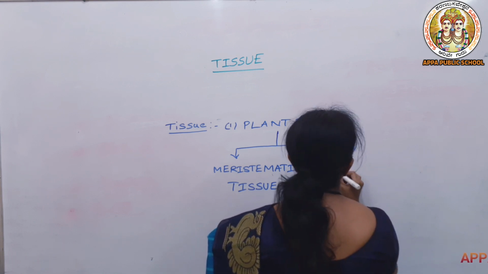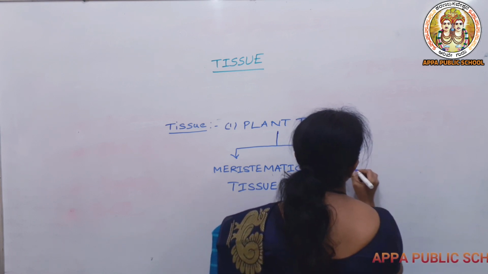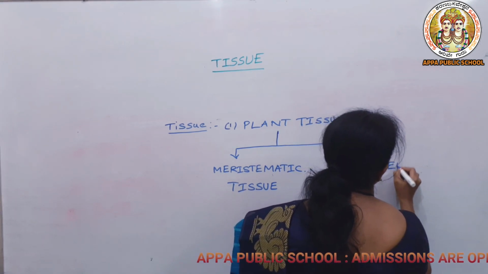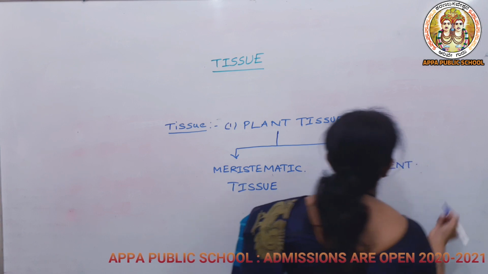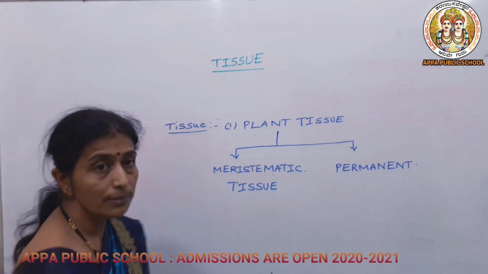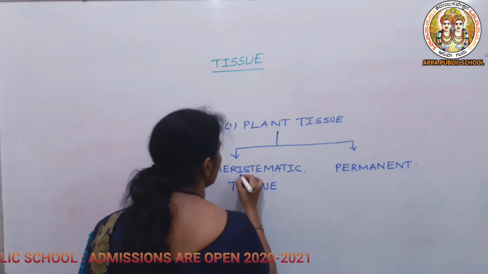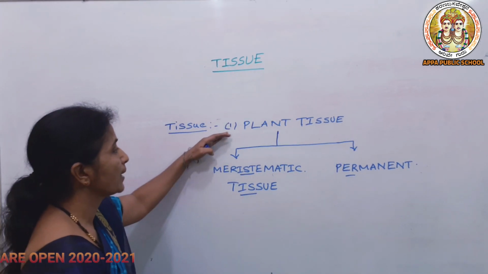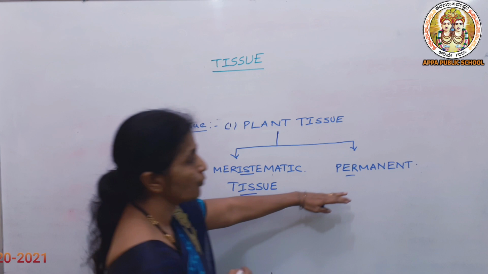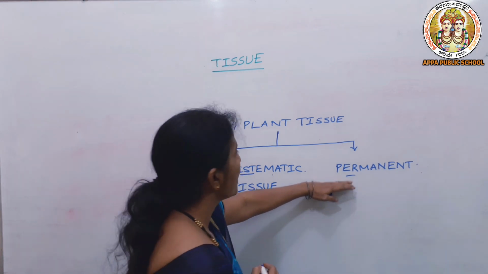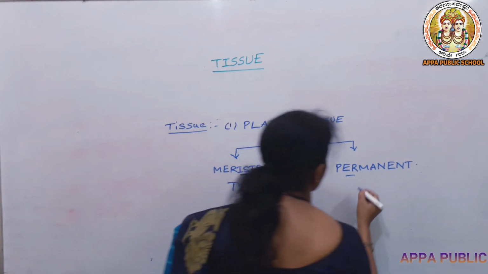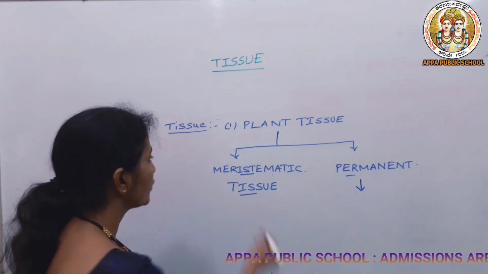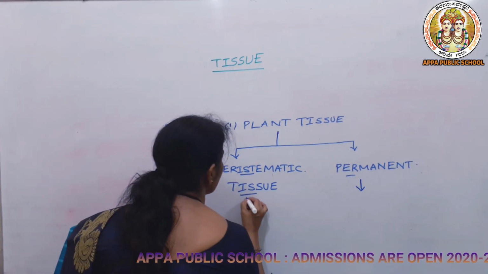As the name indicates, permanent tissues are matured ones; they have lost the capacity to divide. So the plant tissue is divided into meristematic tissue and permanent tissue, and permanent tissue is further divided into simple permanent and complex permanent. So let us know about the meristematic tissue.